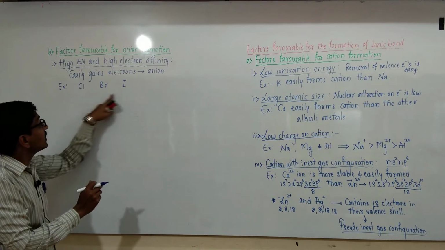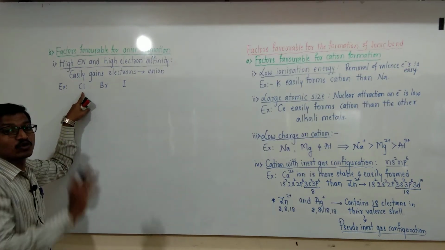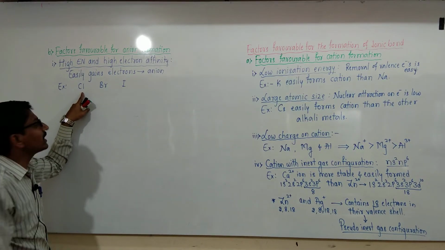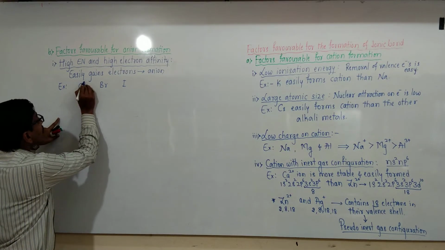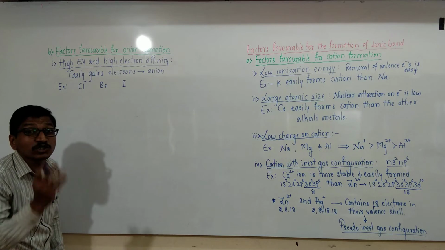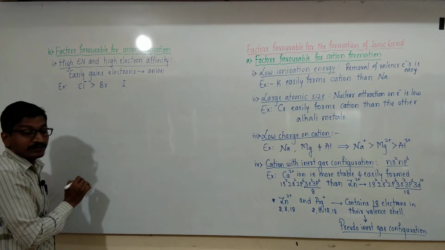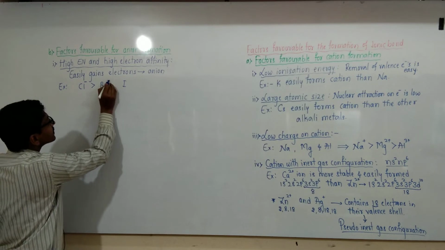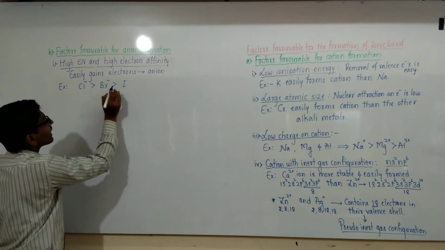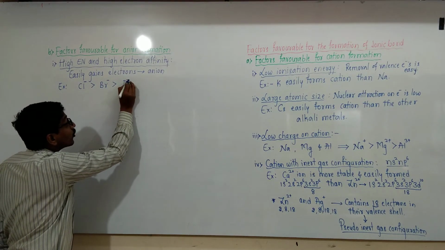Chlorine has high electronegativity as well as electron affinity, so it has a greater tendency to accept an electron and form an anion, and bromine has a greater tendency to form bromide ion than iodide.